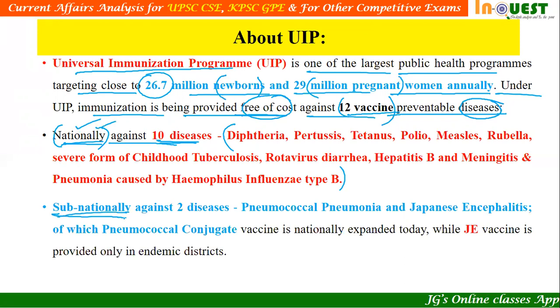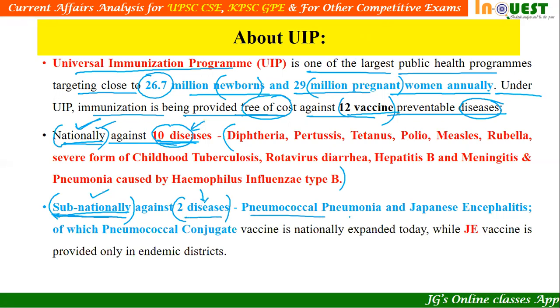Subnationally means it is given only in endemic districts, where disease spread is rampant. That is called subnational. So there are 10 vaccines under national, and two vaccines against two diseases under subnational.